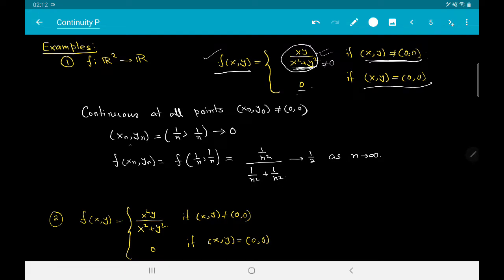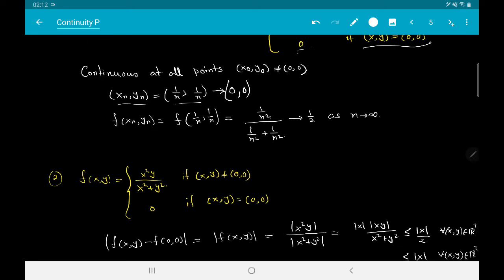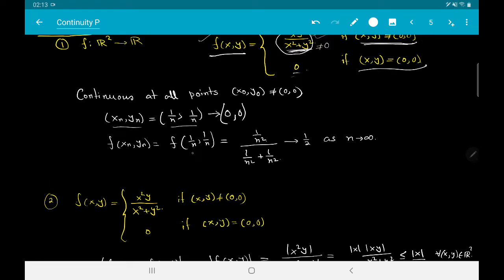So let me take a particular sequence, (1/n, 1/n), and we can see that this sequence converges to (0,0). Now in this case, what is f(x_n, y_n)? This is given by f(1/n, 1/n), and you can see that (1/n, 1/n) is not equal to (0,0).